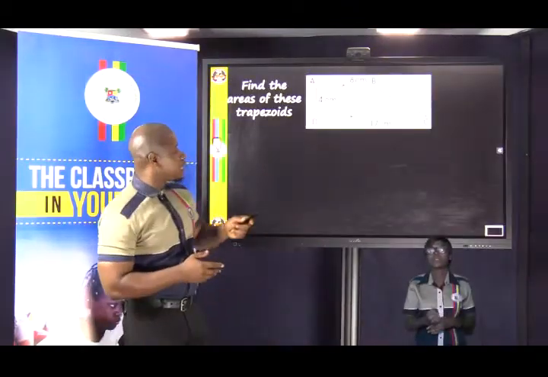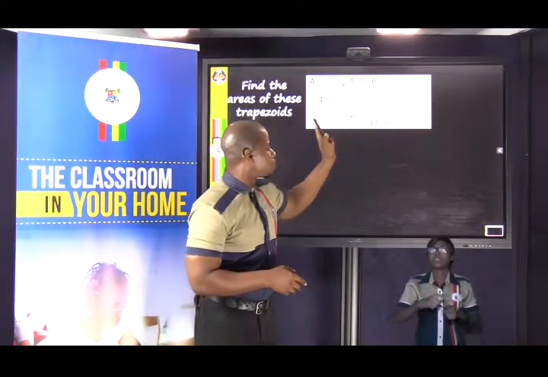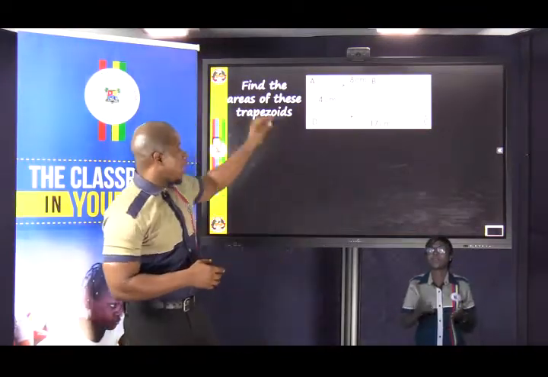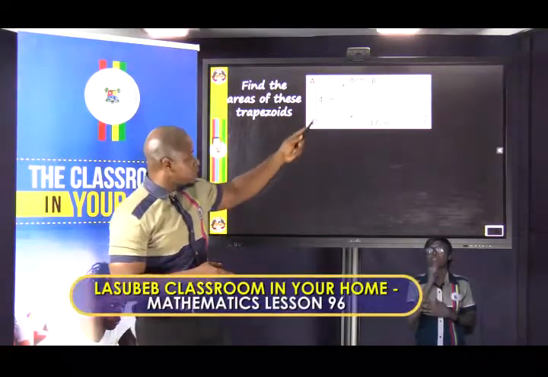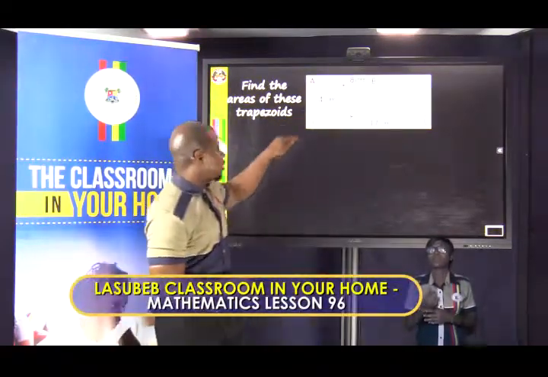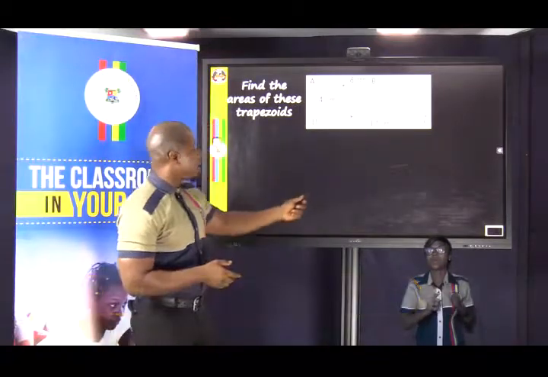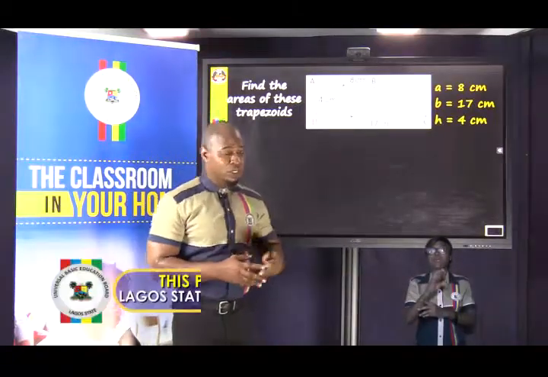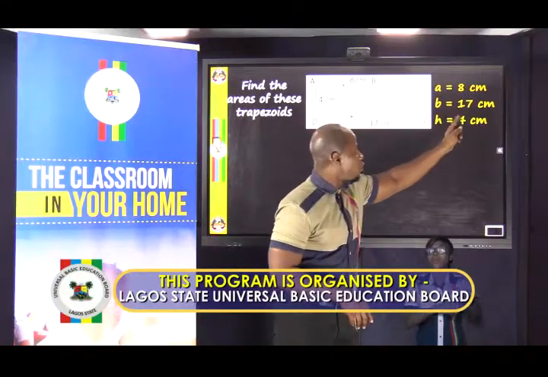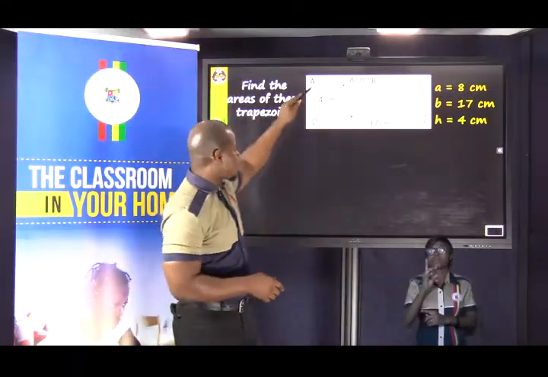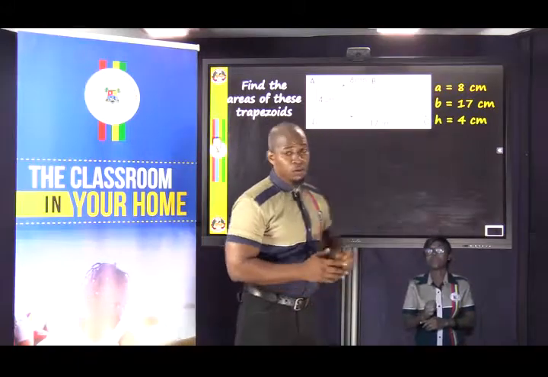The parallel sides here, of course, are 8 centimeters and 17 centimeters. And the height in this case, the perpendicular height, not the slant height, is 4 centimeters. So A and B are 8 and 17 respectively. 8 centimeters is A, and the longer one is 17 centimeters. And of course, the perpendicular height, H, is 4 centimeters.